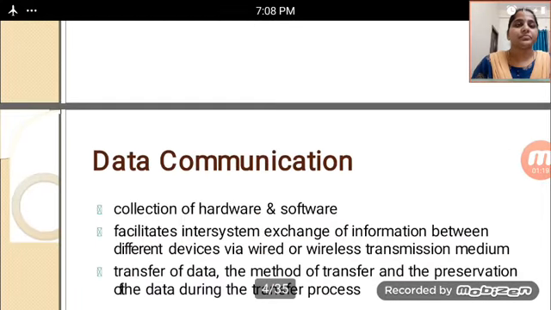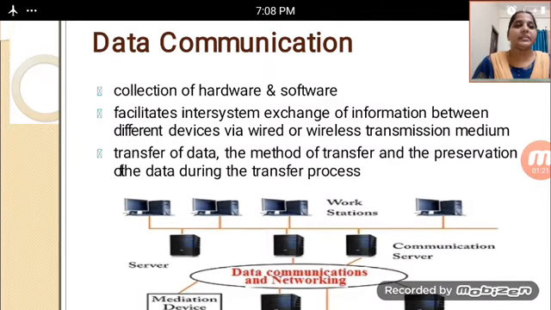In this, what is data communication? Data means anything; anything is data. With the data, we communicate with the connection of hardware and software, which is known as data communication.